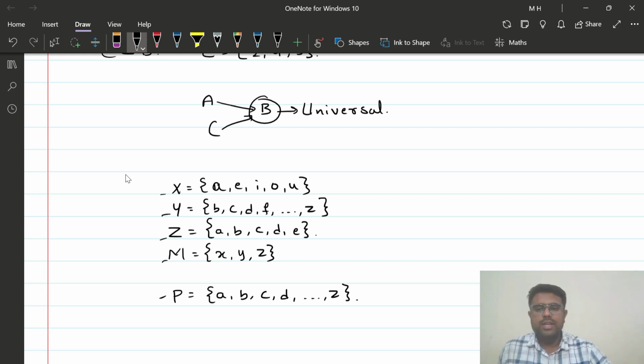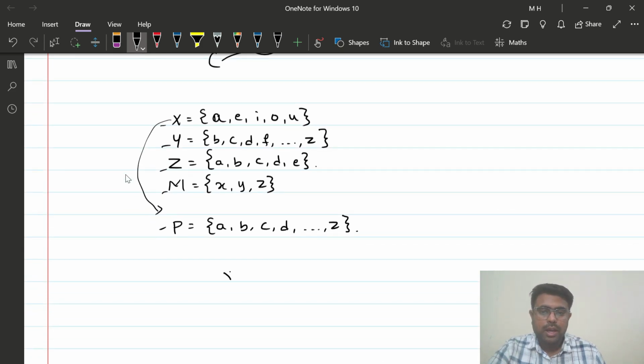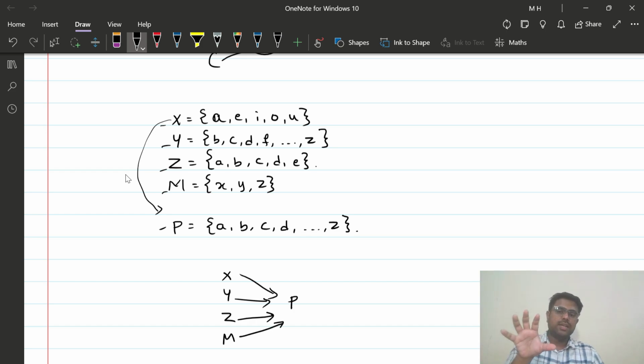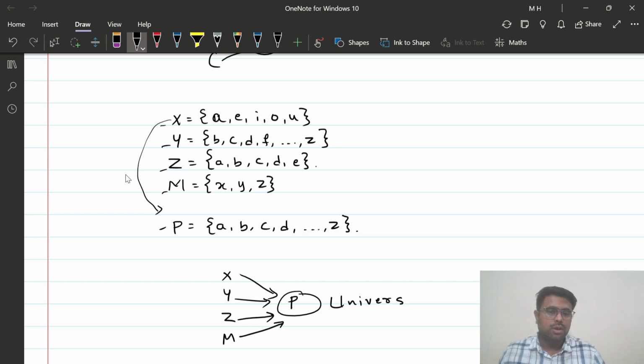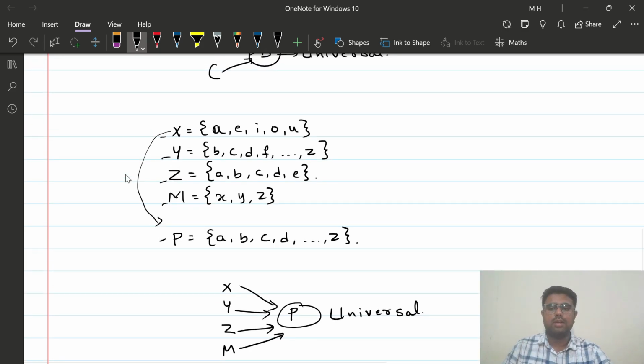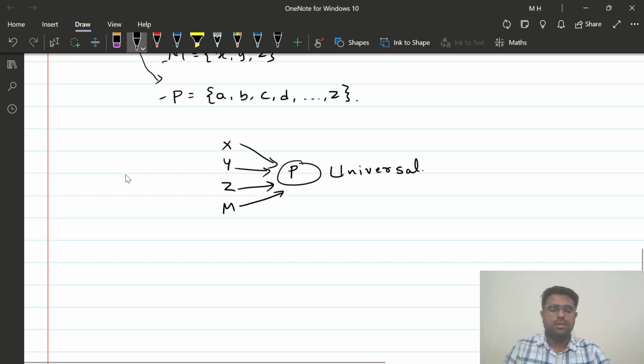Out of these 5 sets you can see X is a subset of P, Y is also a subset of P, Z is also a subset of P, and M is also a subset of P. So X, Y, Z, M, all these are subsets of P. So I have 5 sets, out of which there is one large set P, which is a superset of all the other sets. Such a set is called the universal set. This is one thing that I had to say in the case of subsets.